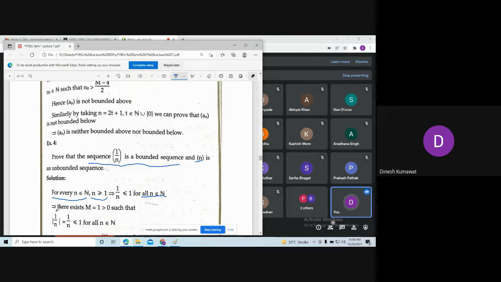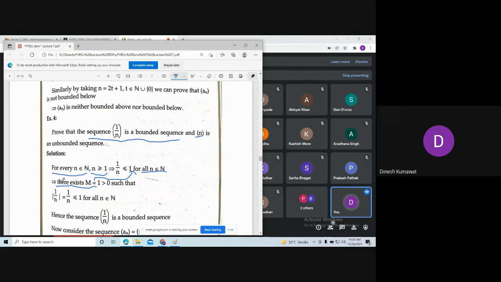Here we can say that there exists a real number, say capital M, equal to 1, because 1 by n is less than or equal to 1 for all n. So we can say 1 is an upper bound for this sequence. For the upper bound we use the notation capital M. So there exists capital M, in this case exactly equal to 1, which is bigger than 0, such that